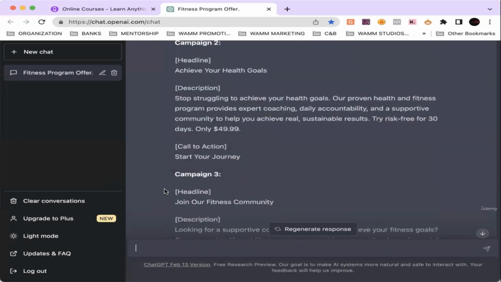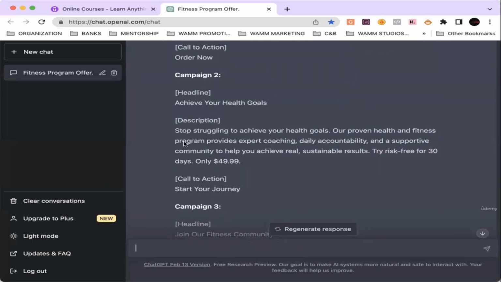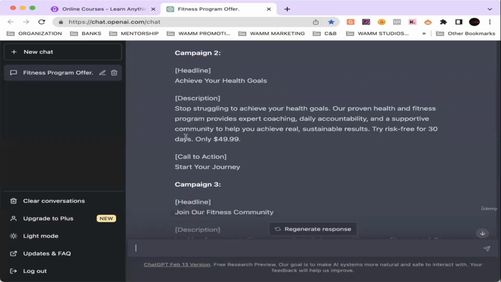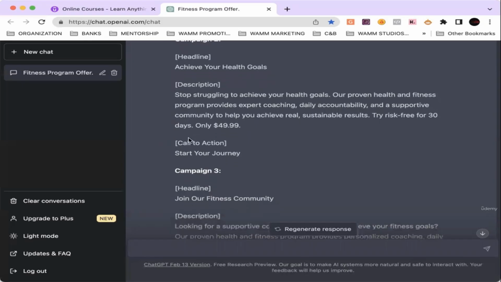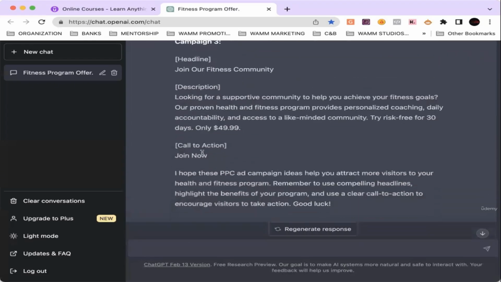Campaign 2, headline: Achieve your health goals. Description: Stop struggling to achieve your health goals. Our proven health and fitness program provides expert coaching, daily accountability, and a supportive community to help you achieve real, sustainable results. Try it risk-free for 30 days, only $49.99. Call to action: Start your journey, right?